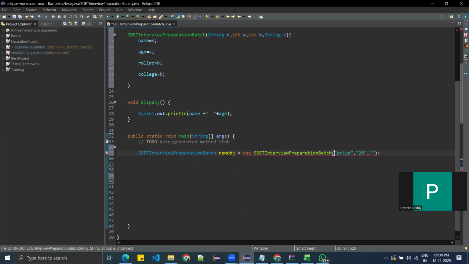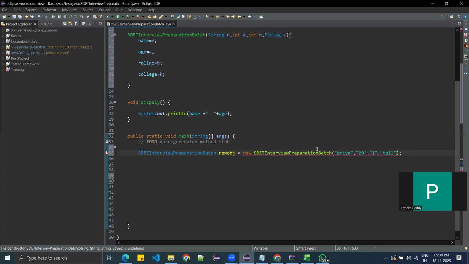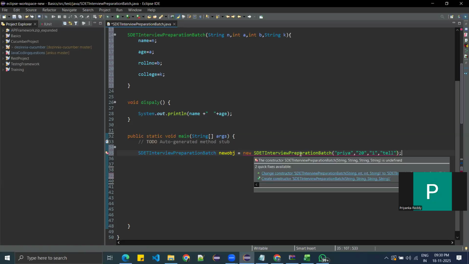Then roll number 1, and then here I'll give a string, something. So this is what I can give. Why am I getting an error? Because of variable type.